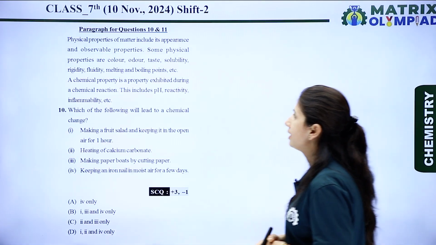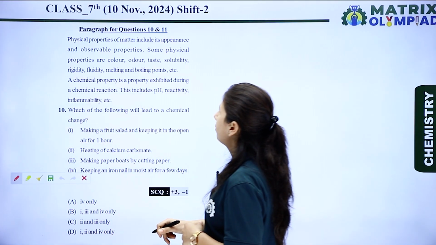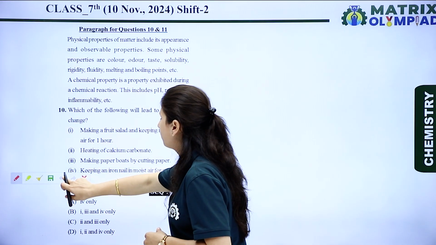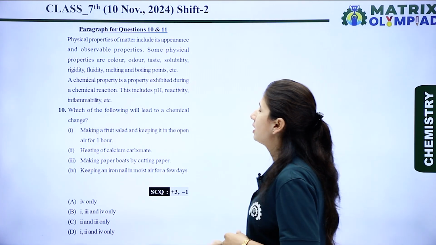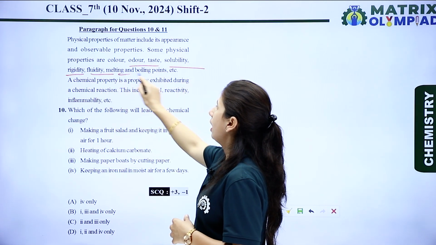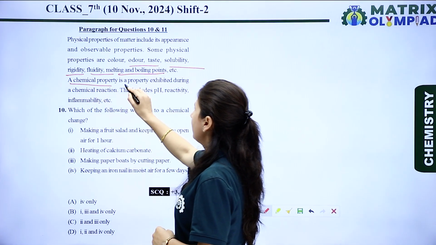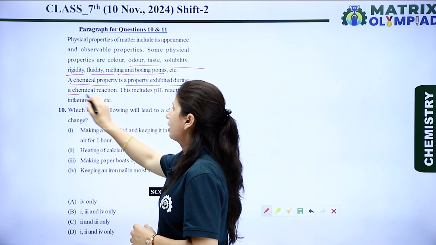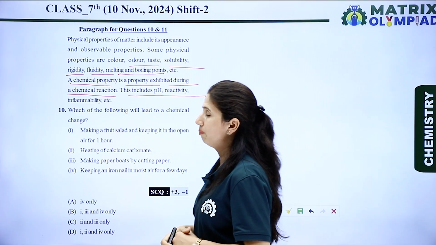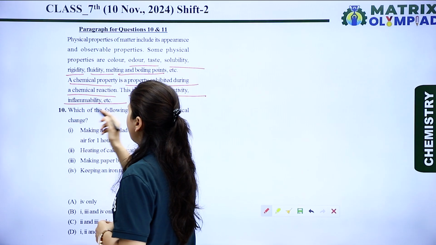The next question is, physical properties of matter include its appearance and observable properties. Some physical properties are color, odor, taste, solubility, rigidity, fluidity, melting and boiling point, etc. A chemical property is a property exhibited during a chemical reaction. This includes pH, reactivity, inflammability, etc.